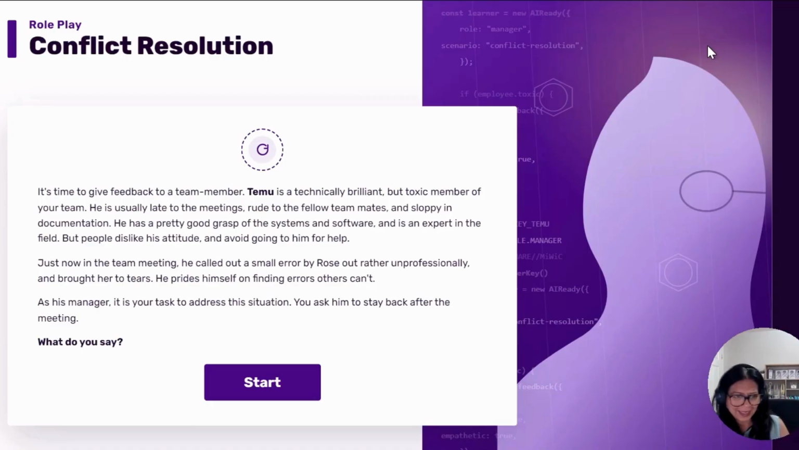So once again, this was built using AI Ready in a purely HTML file, and could be used anywhere. An HTML file would sit directly in your LMS. Hope you enjoyed it.